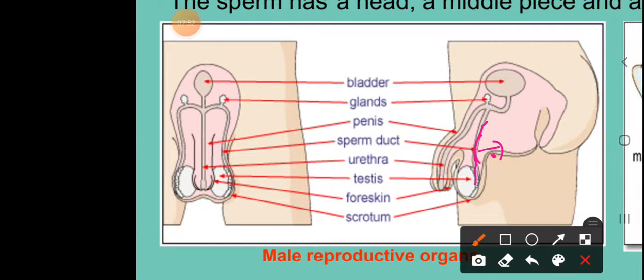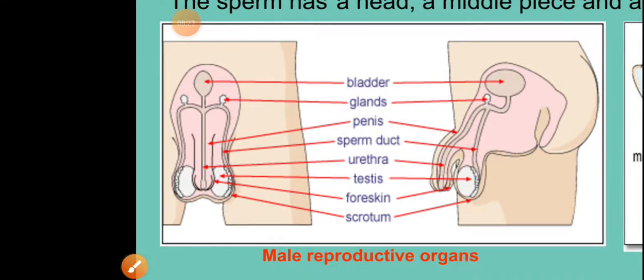Now, as there are two testes, two sperm ducts are present. When the sperm cells travel through the sperm duct, or the vasa deferentia, they reach the bladder, where the sperm cells are stored for a while, and where the glandular structures release their secretions so that the sperm cells are maintained in a proper medium. The first glandular structures that you will observe are your seminal vesicles,